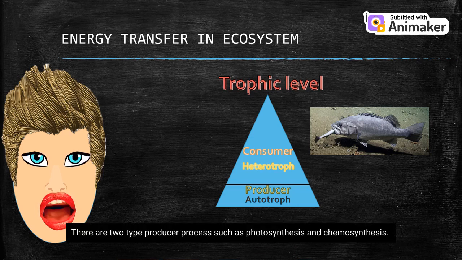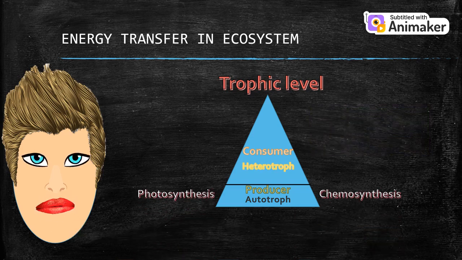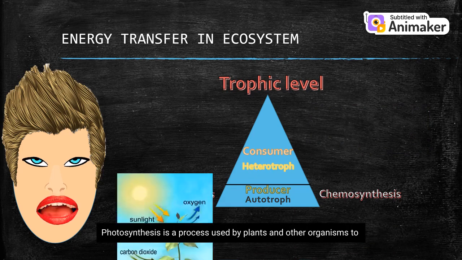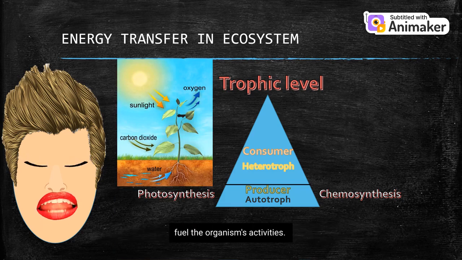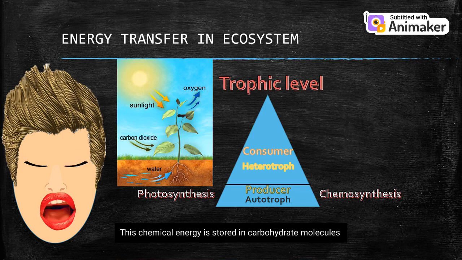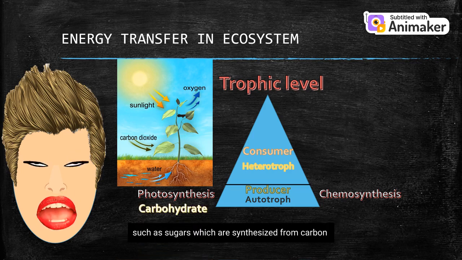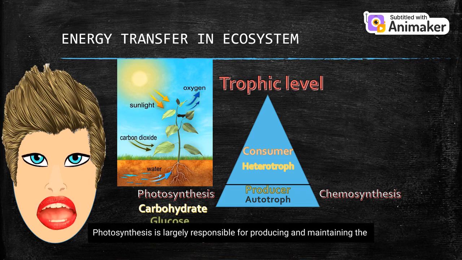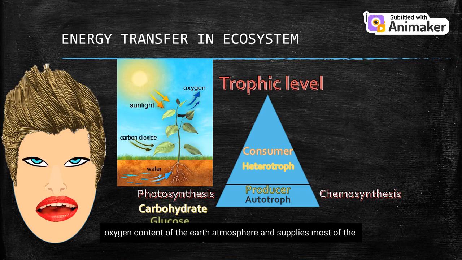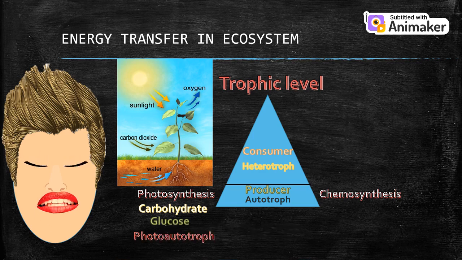There are two types of producer process: photosynthesis and chemosynthesis. Photosynthesis is a process used by plants and other organisms to convert light energy into chemical energy that can later be released to fuel the organism's activities. This chemical energy is stored in carbohydrate molecules, such as sugars, which are synthesized from carbon dioxide and water. Most plants, most algae, and cyanobacteria perform photosynthesis. Such organisms are called photoautotrophs. Photosynthesis is largely responsible for producing and maintaining the oxygen content of the Earth's atmosphere, and supplies most of the energy necessary for life on Earth.